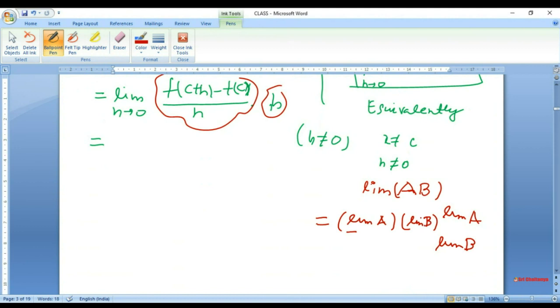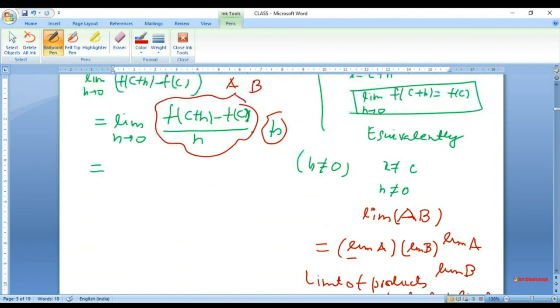Means if the limit of a and the limit of b separately exist, then the limit of the product ab also exists and equals the product of the limits. So the limit of products is the product of limits if the limits exist, which is the case here, because this a is nothing but f prime of c, and we know this limit exists, so it is finite.